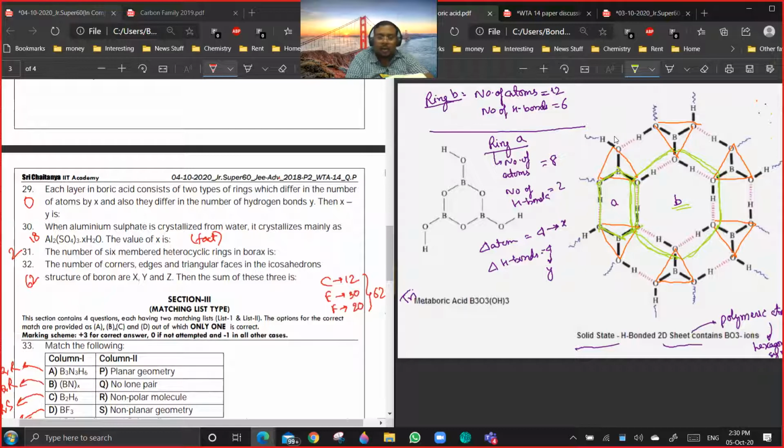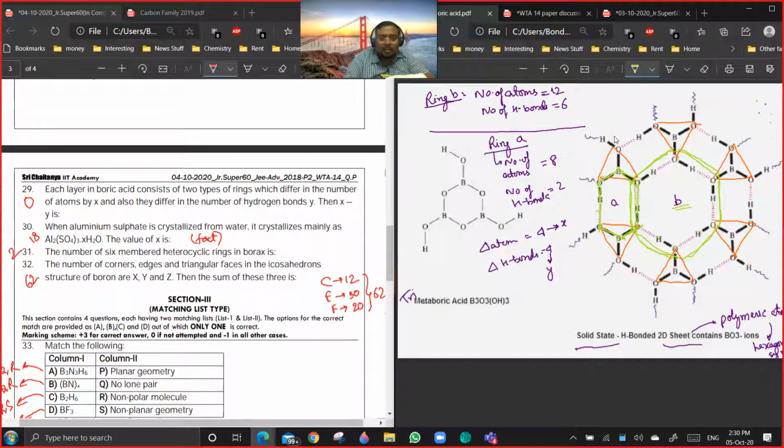Now you see, ring A contains how many atoms? It contains two hydrogen bonds, this and this. The dotted bonds are hydrogen bonds. Okay, and how many atoms are there? 8. 1, 2, 3, 4, 5, 6, 7, 8. Okay, ring B is the central ring. How many atoms is it having? 1, 2, 3, 4, 5, 6, 7, 8, 9, 10, 11, 12. And how many hydrogen bonds is it having? On the first side, one hydrogen bond is there. So 6 hydrogen bonds. Getting a point?